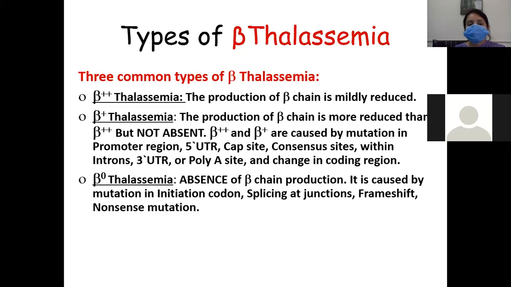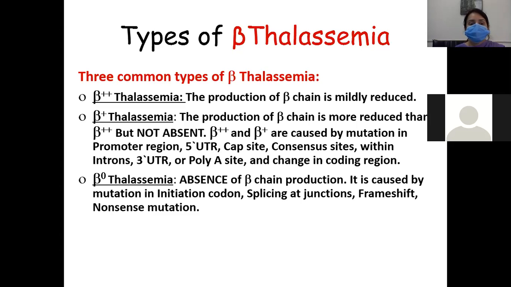We will not say it is absent. So beta plus 2 and beta plus are caused by mutations in promoter genes and cap sites, consensus sites within introns, and there can be changes in the 3-UTR or poly A site and the coding region.